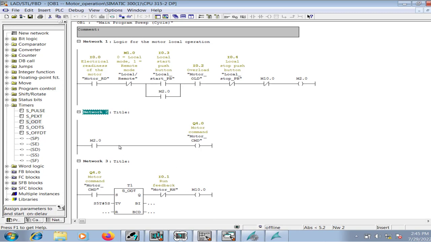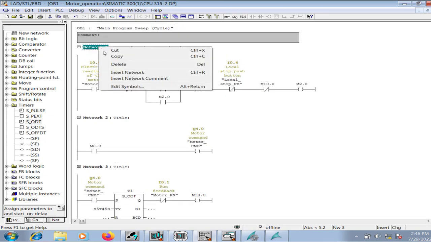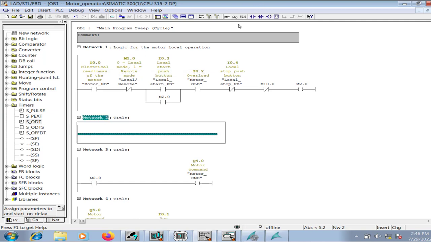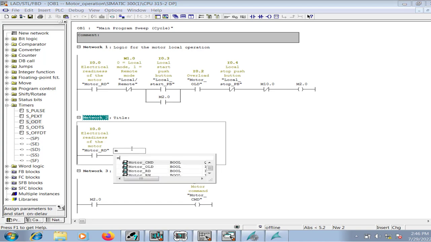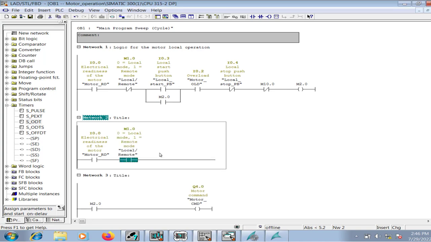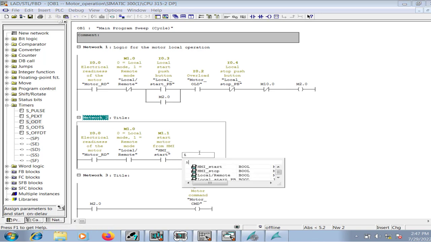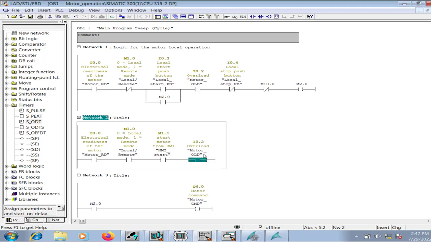So go to the semantic manager. Over here I will add a new network, a normally open contact for the electrical readiness I0.0, a normally open contact for the mode of the motor operation, HMI start command, motor overload, HMI stop command,